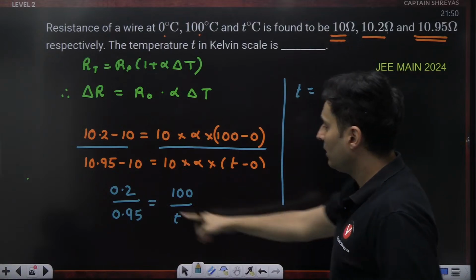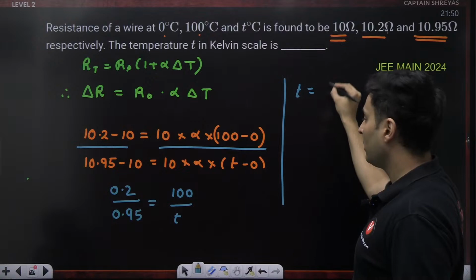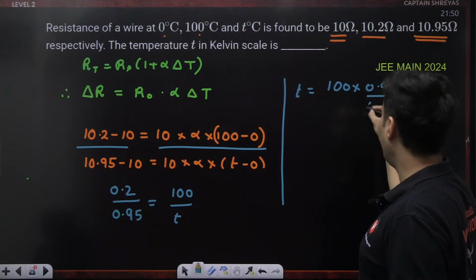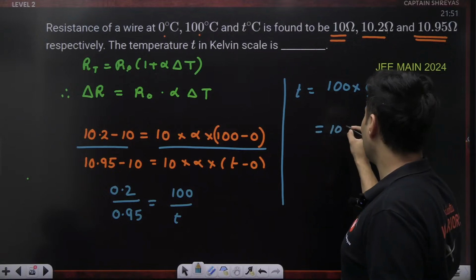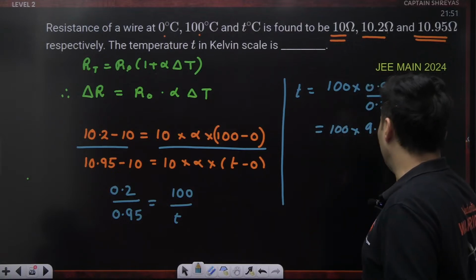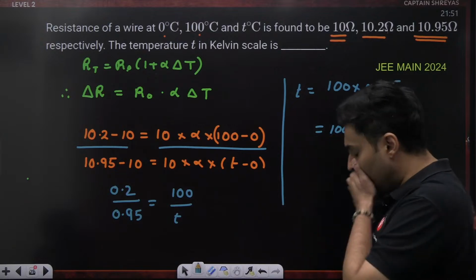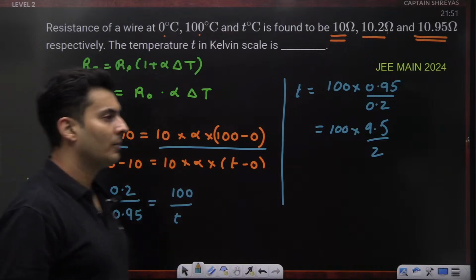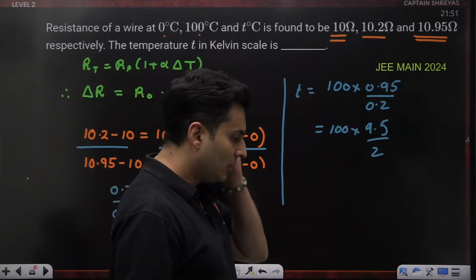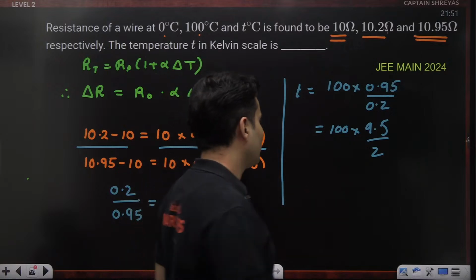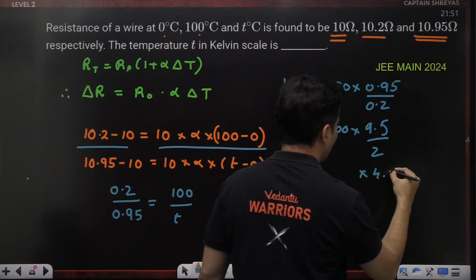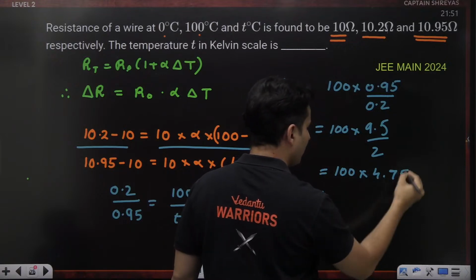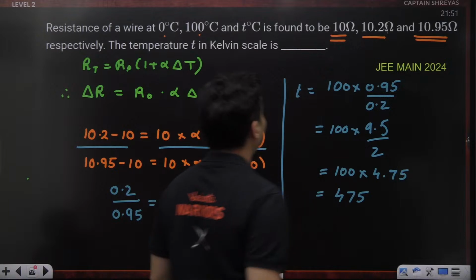T will be 100 into 0.95 divided by 0.2. Shift the decimal, so it becomes 9.5 divided by 2, which is 95 divided by 2, 47.5. So 4.75 and this is 100, so this will become 475.